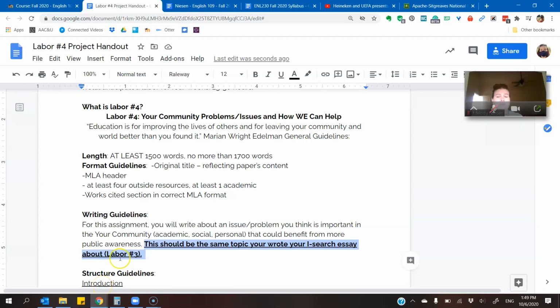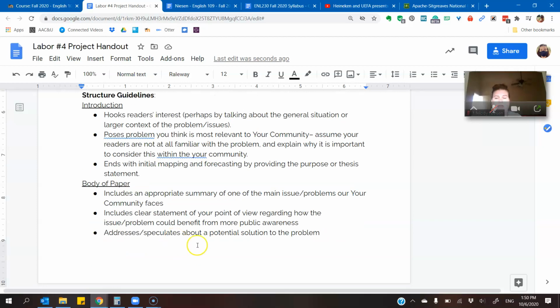So we've got some general guidelines here. Eventually you'll be writing about a 1,500 word essay. You'll have at least 4 outside sources with at least 1 academic source, which is from the NPC library. And these you have experience with from your iSearch project. So you're going to write about the issue and think about how to promote solutions for this issue.